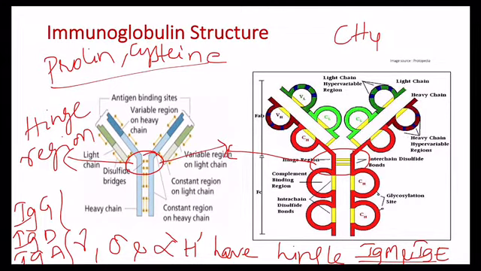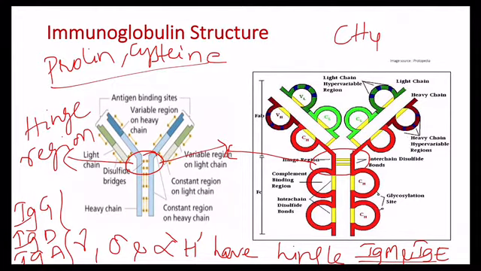The hinge region is present between the two heavy chains, and it is rich in the amino acids proline and cysteine. This area is more flexible and susceptible to the action of enzymes such as peptidases.